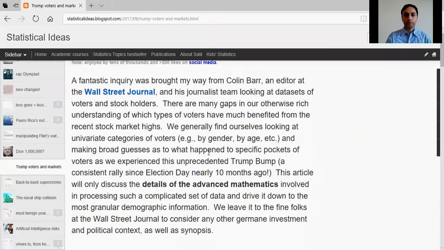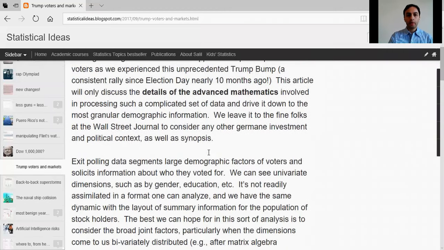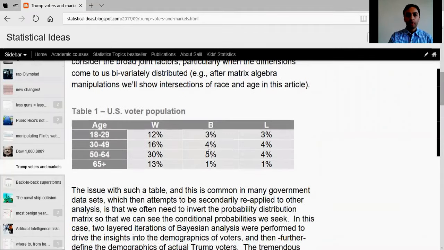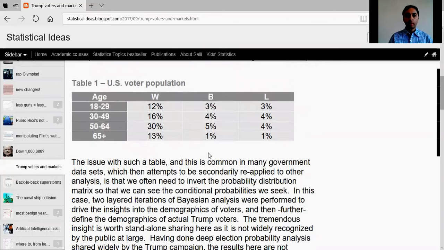This is analysis that was brought to me by the editor at the Wall Street Journal. And looking at a couple components of this, the first is what is the demographic split into detailed intersections of categories in terms of race and age of the US voter population last year. And we see that there's a slight bias towards older whites relative to the overall population.